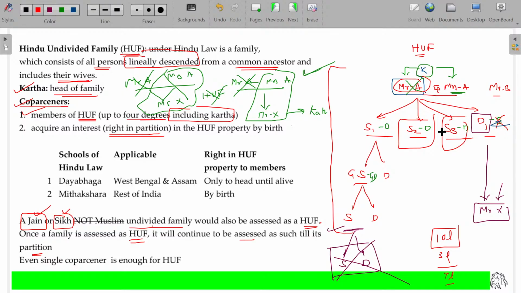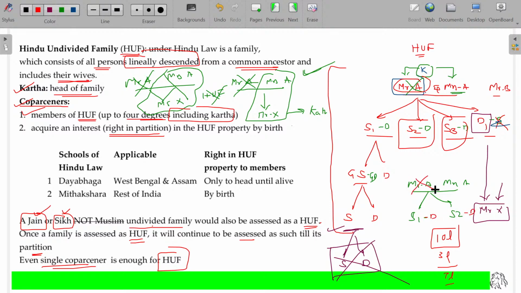Is that clear? Even a single co-parcener is enough for a HUF. From this it is very clear. What happens? Mr. A, Mrs. A, son 1, son 2, and here we have daughter-in-law, daughter-in-law.